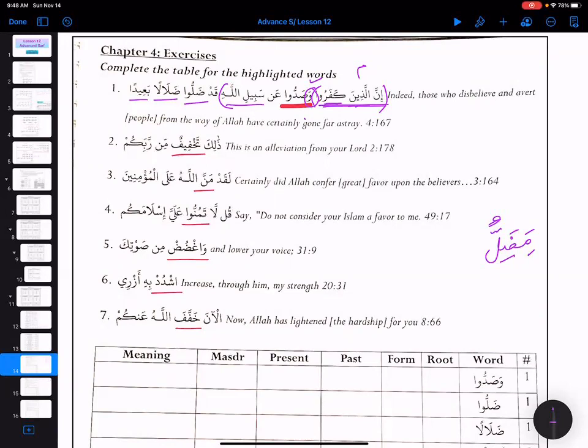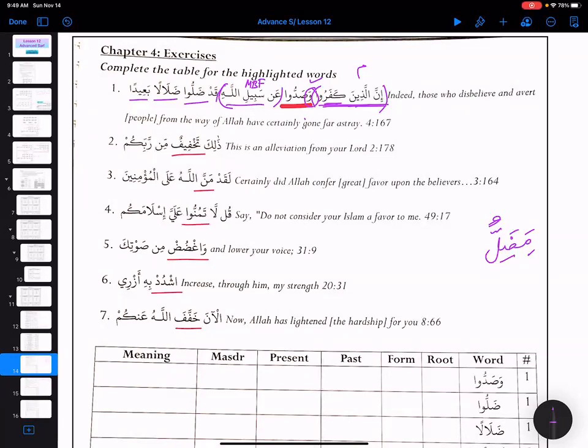We need to further break down kafaru. It is madi, then failuhu hum. And swaddu is also madi, failuhu hum. And then an sabilillahi is MBF.